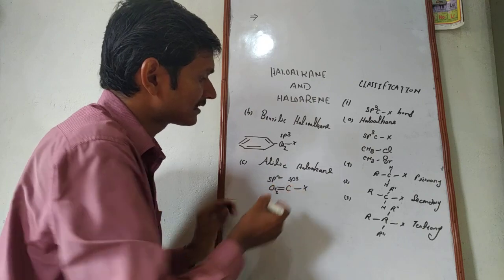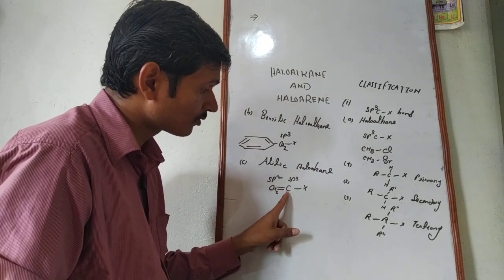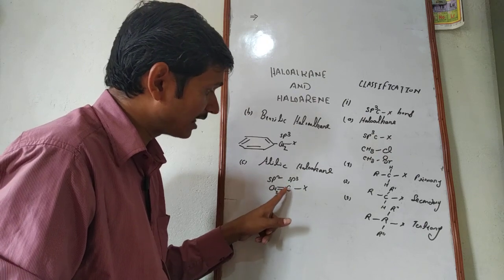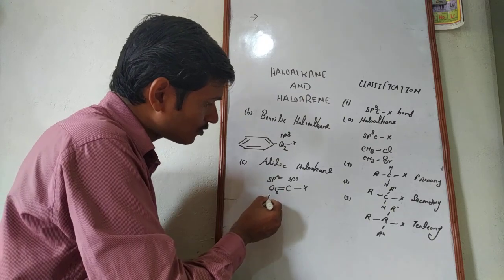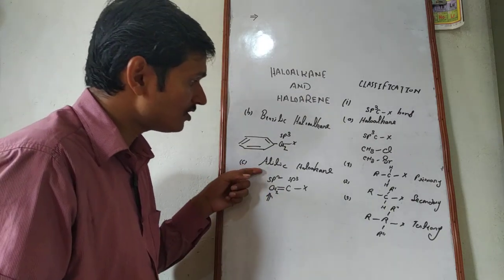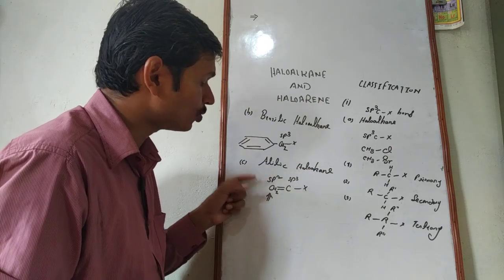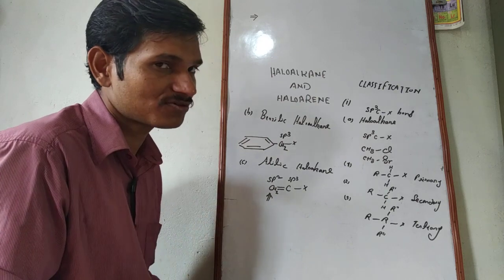You may note that the halogen atom is directly linked to the sp3 hybridized carbon, while this carbon is directly linked to a carbon which is sp2 hybridized. This carbon is known as the allylic carbon. That is why these haloalkanes are termed allylic haloalkanes.